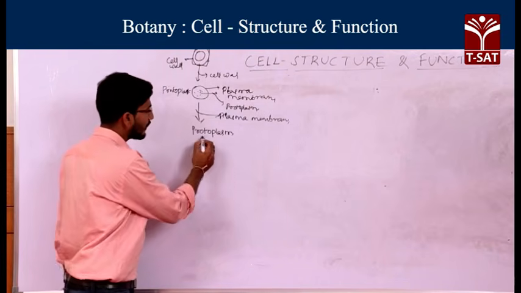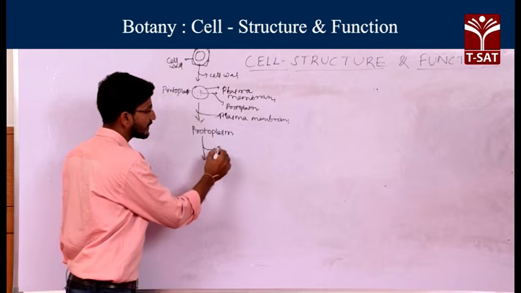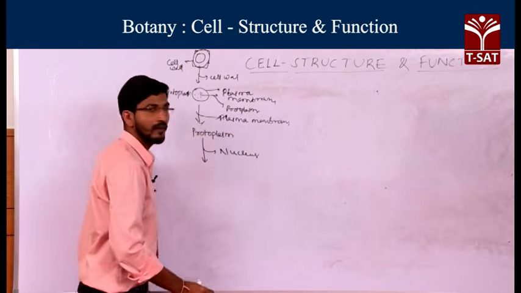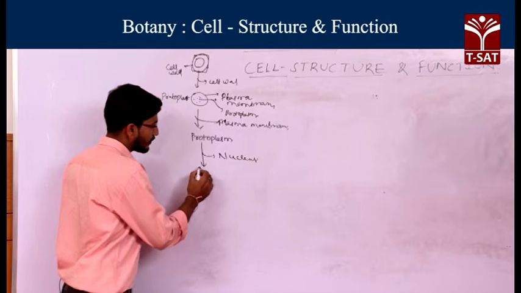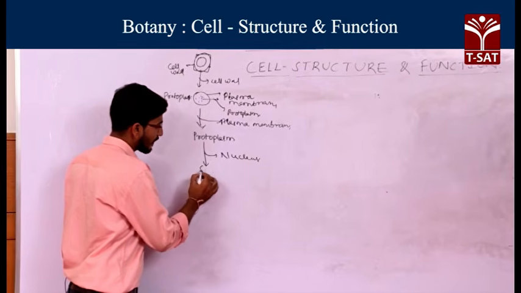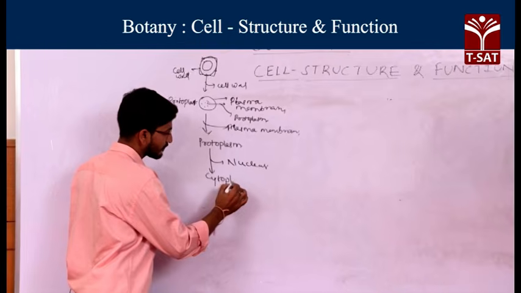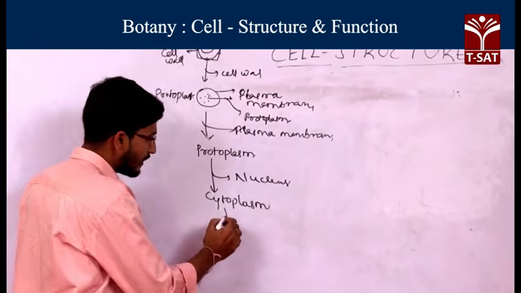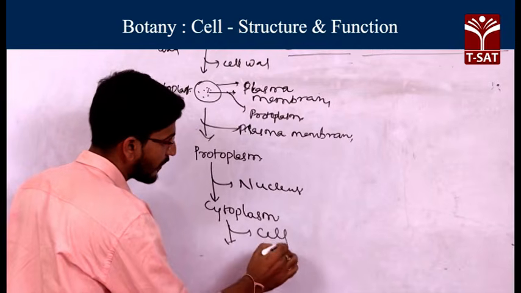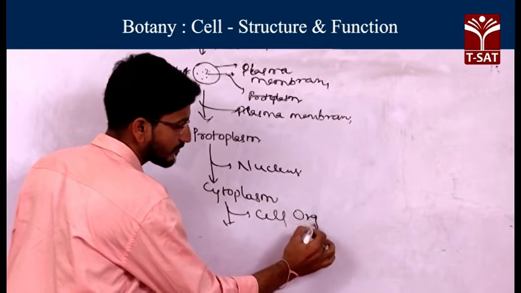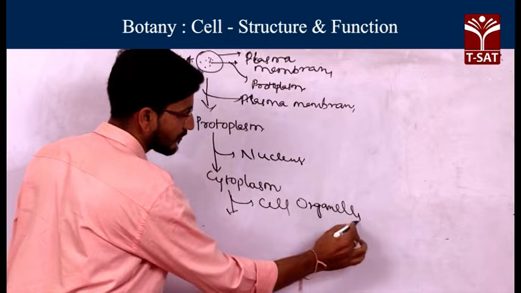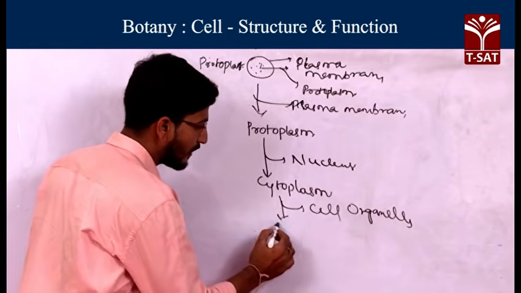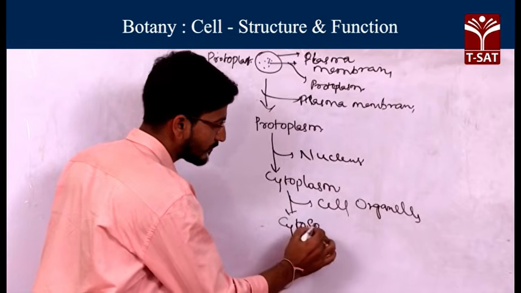If you remove the nucleus from this protoplasm, you will observe the cytoplasm. Now, if you remove the cell organelles from the cytoplasm, you will find the cytosol.